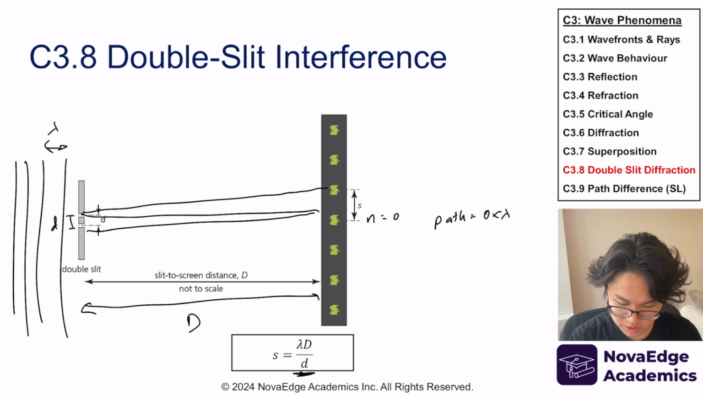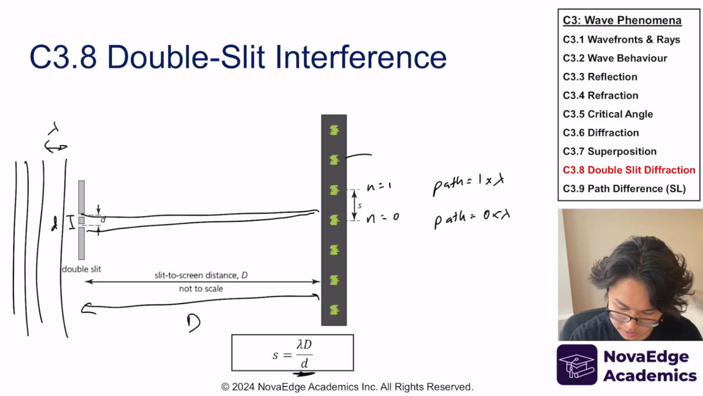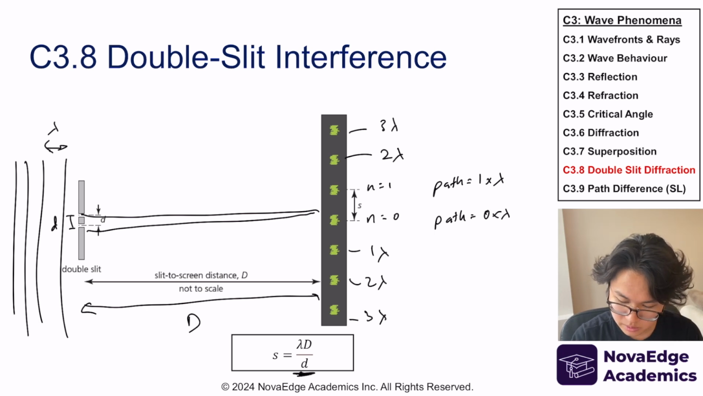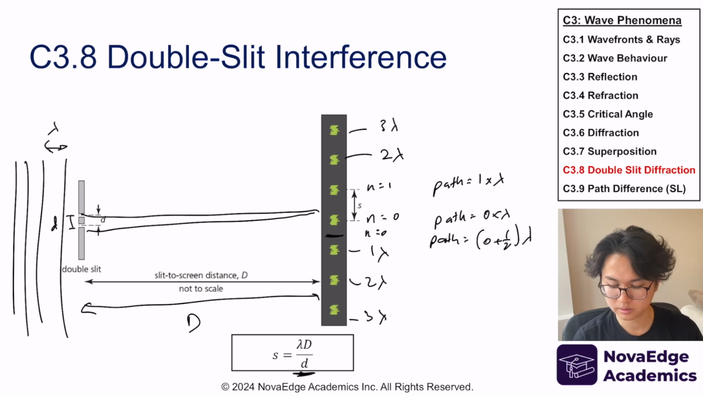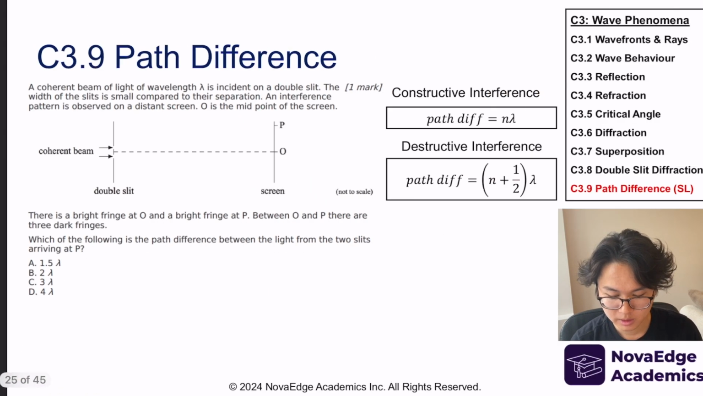Now here, if I were to do it here, between this and this, then the path difference becomes 1 times lambda. Here is going to be 2 times lambda, 3 times lambda. Same thing, 1 times lambda, 2 times lambda, 3 times lambda. Anything in between here, that's also n equals 0 for destructive. So path difference is 0 plus 1/2 lambda, right? So n corresponds to where on the screen it's going to end up, or in which order it is, okay? So let's do a practice problem.